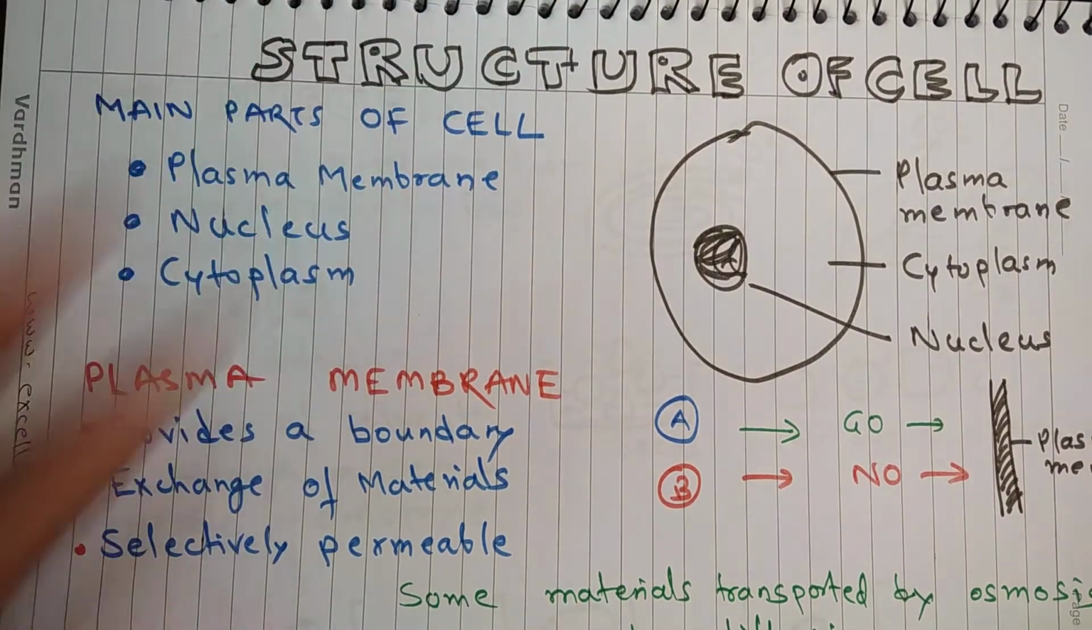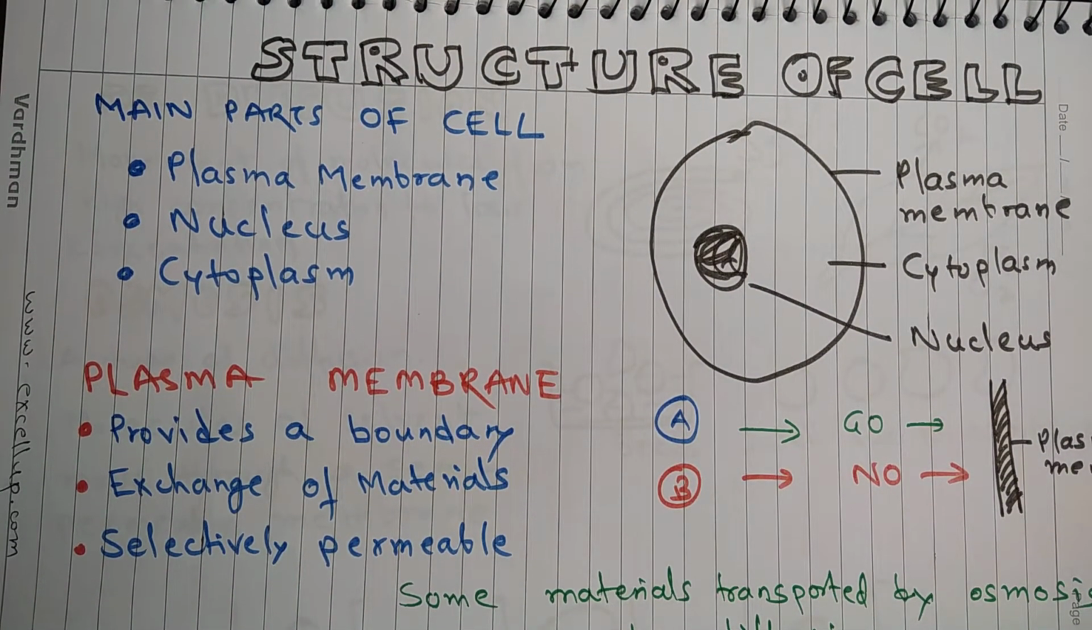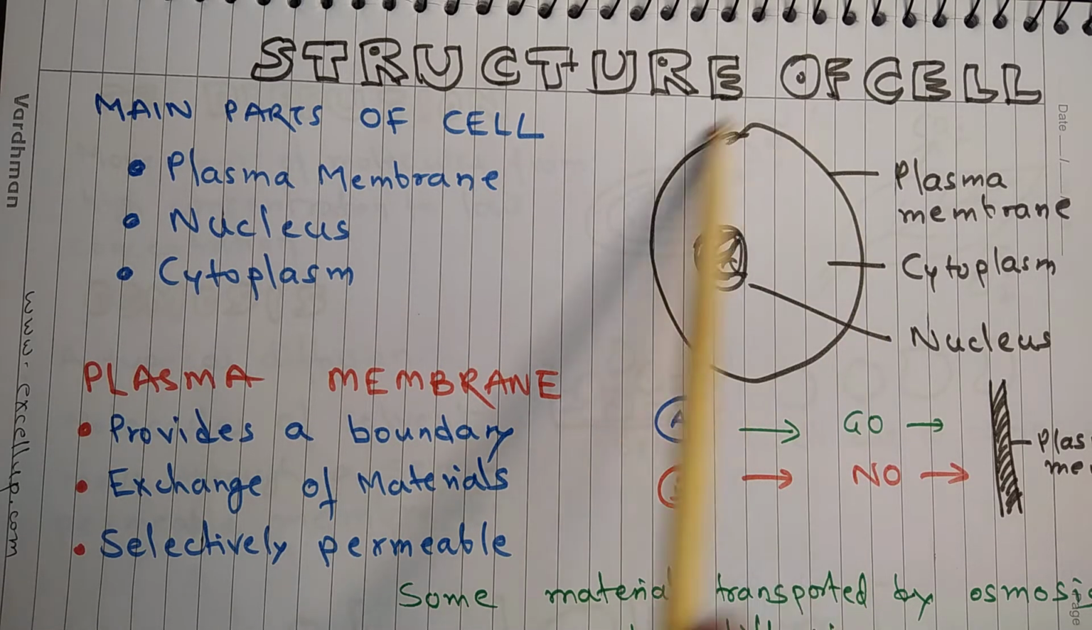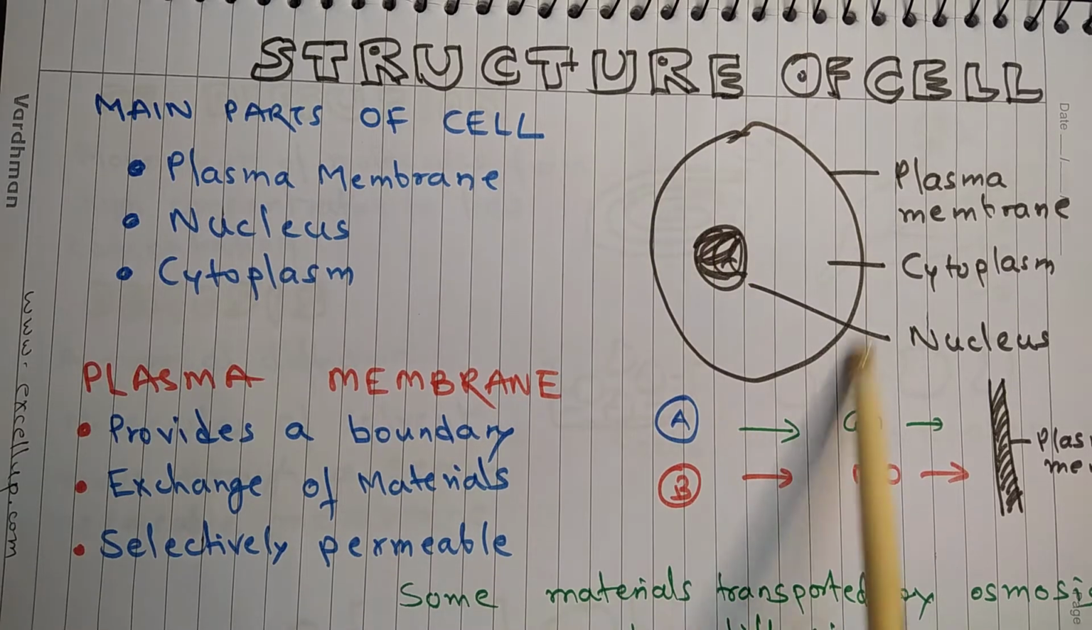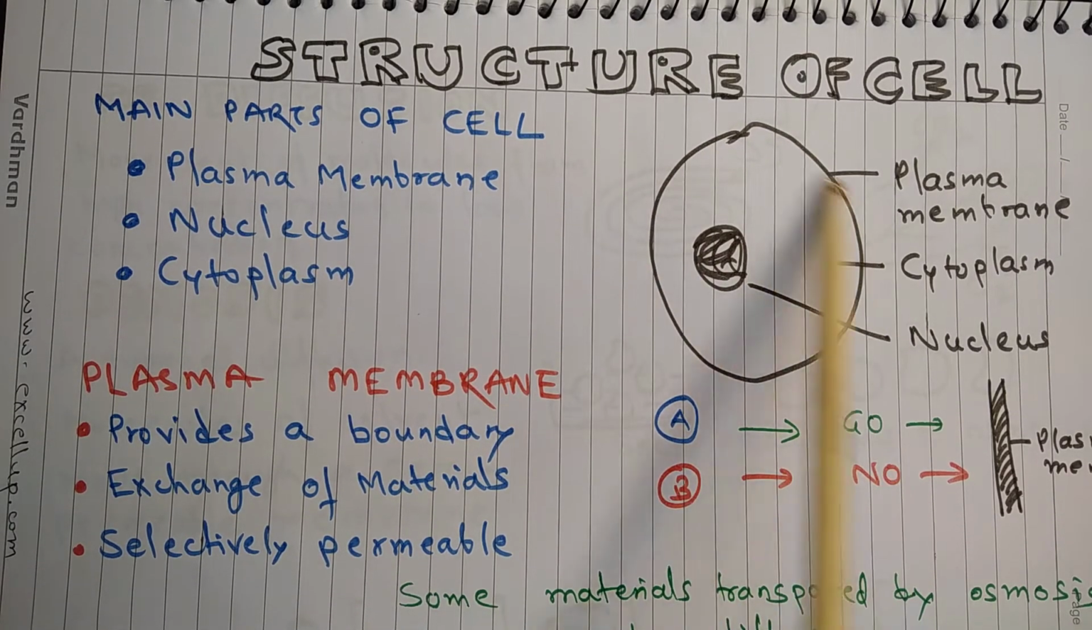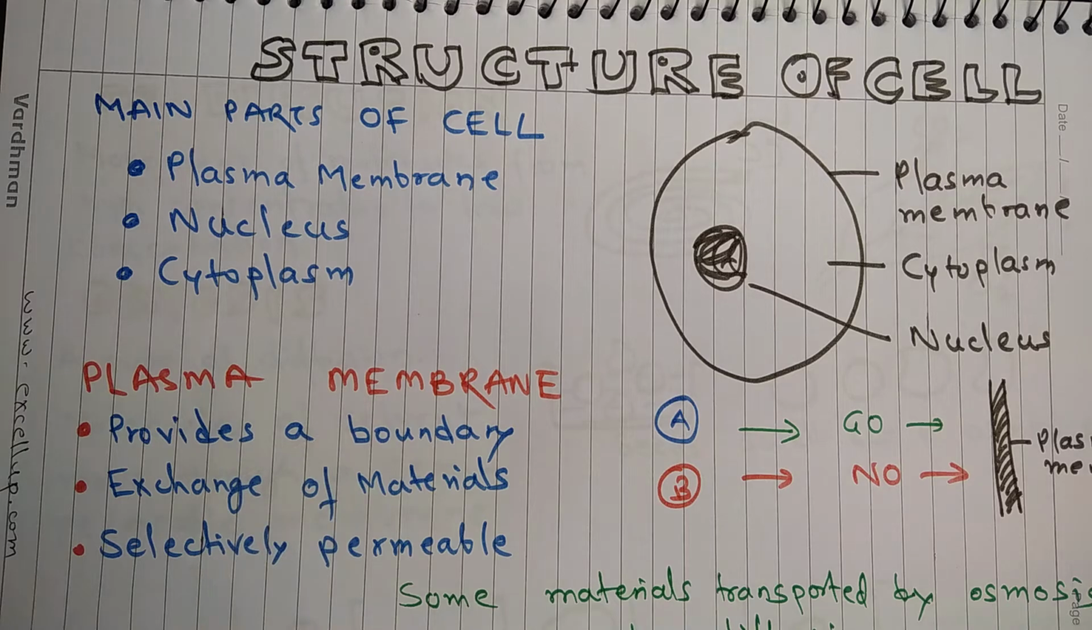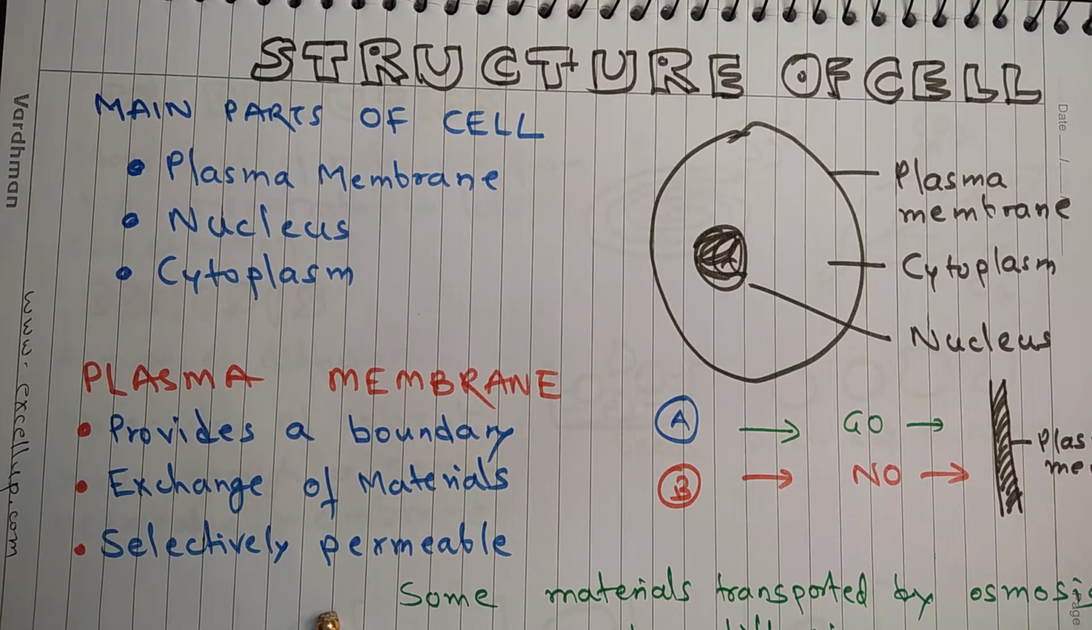Let us move on to structure of cell. The main parts of a cell are plasma membrane, nucleus and cytoplasm, and you can easily see these parts through a compound microscope. Plasma membrane is a thin membrane which makes the boundary of the cell. It provides a container to whatever is inside the cell. Plasma membrane also facilitates exchange of materials, but plasma membrane is selectively permeable, which means plasma membrane allows only selected substances to pass through it.